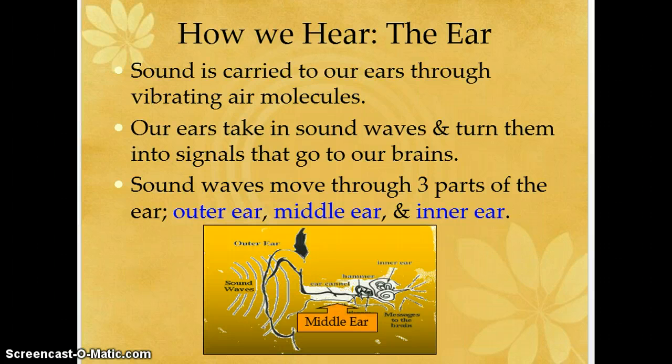How we hear, the ear. Sound is carried to our ears through vibrating air molecules. Our ears take in sound waves and turn them into signals that go to our brains. Sound waves move through three parts of the ear: the outer ear, middle ear, and inner ear. Take a look at the diagram below. We will go more in detail about parts of the ear at another time.